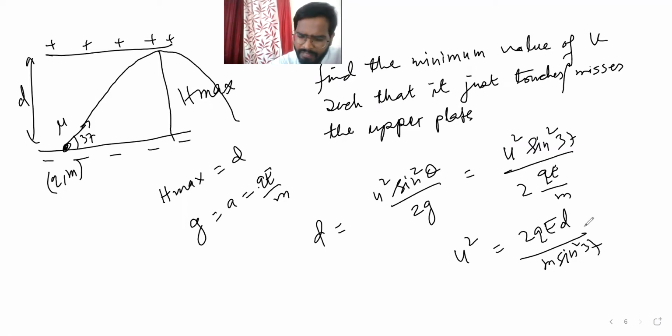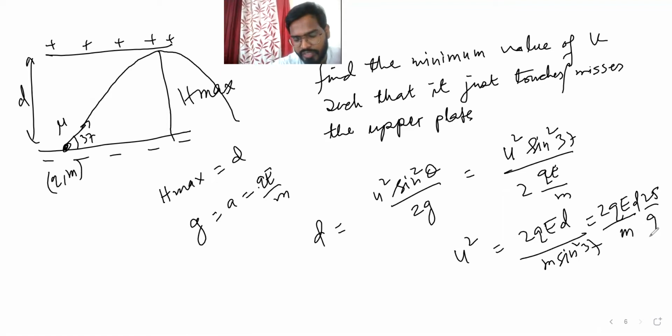Anything left? Nothing left. So 2qed, sine 37, 3 by 5 squared, so 25 by 9 will go up, and then m.